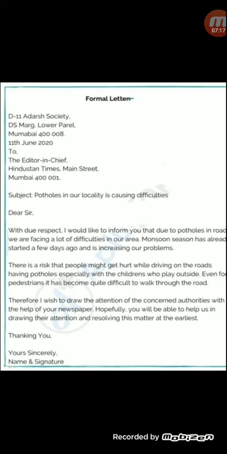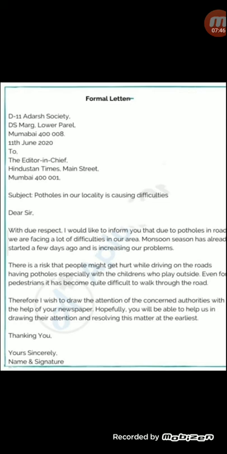See, in the first letter, you are putting up a request and respectfully, that also. You are telling that in your area there are potholes and you are facing difficulties as monsoon has already set in. And when the cars, buses, whatever it pass by, it is a risk while driving on this road, and especially to the children who play on the road. They might meet with accidents.